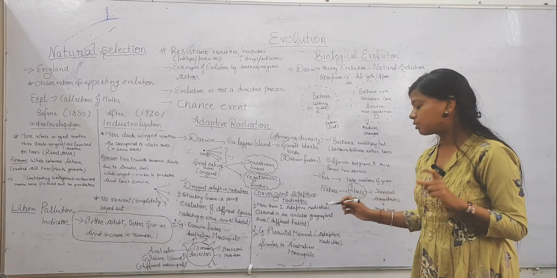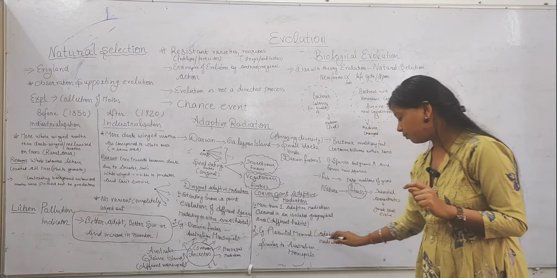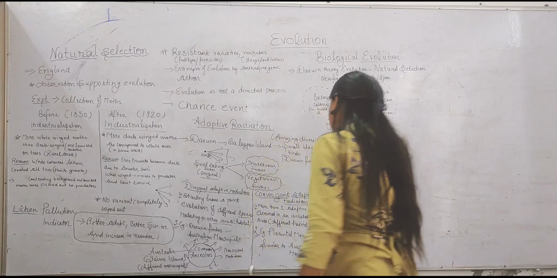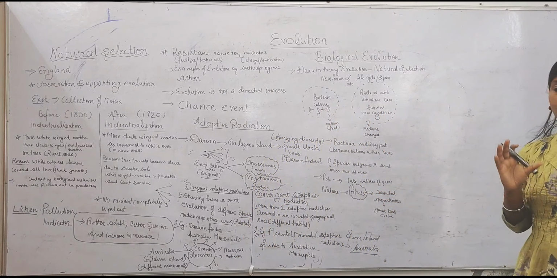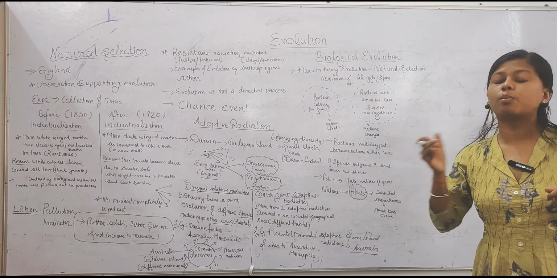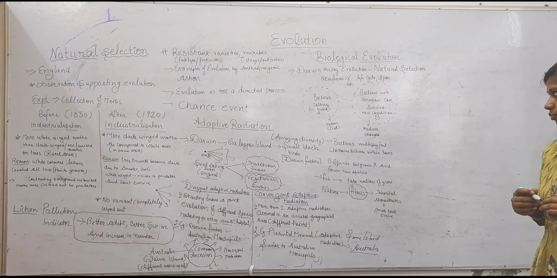For example, there is a similarity between placental mammals and Australian marsupials. So in the same geography, there is more than one adaptive radiation, and the similarity observed between them is convergent adaptive radiation.